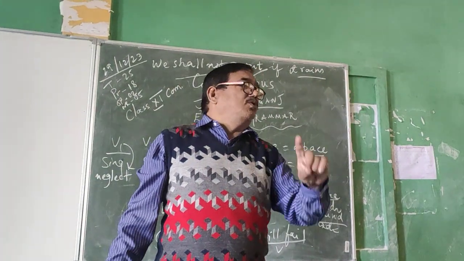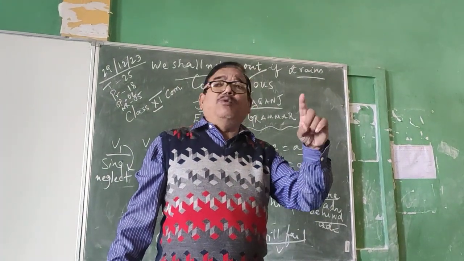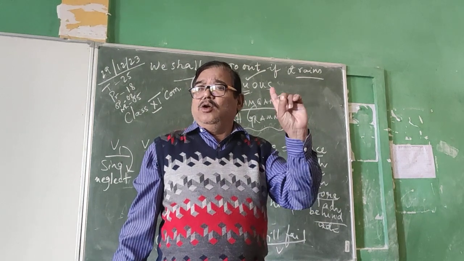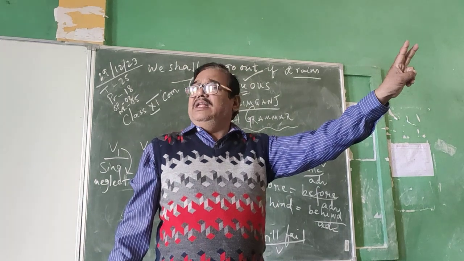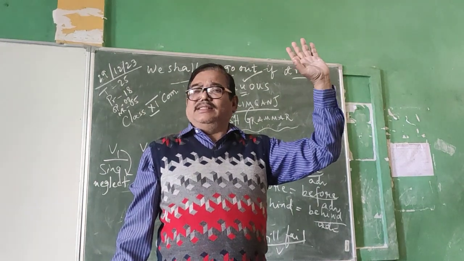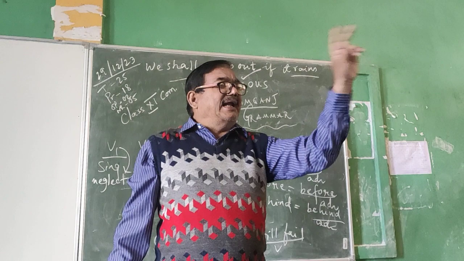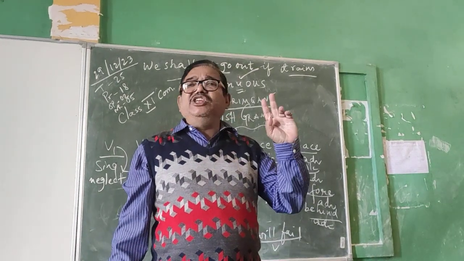Like, he goes to school daily. He does the work regularly. Do plus es, go plus es. These are the two verbs, go and do, with which we add es. Otherwise we add s in case of third person singular number.